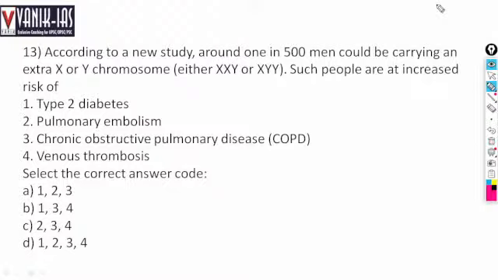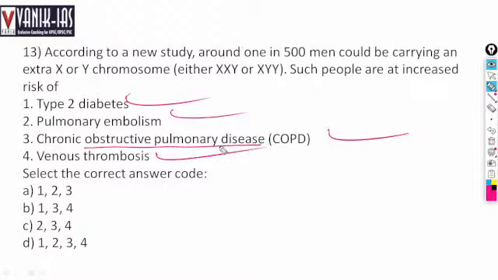Such people are at increased risk of type 2 diabetes, pulmonary embolism, chronic obstructive pulmonary disease, and venous thrombosis. What are the diseases that they may be at risk of? Yes, they may be at risk of all these types of diseases.